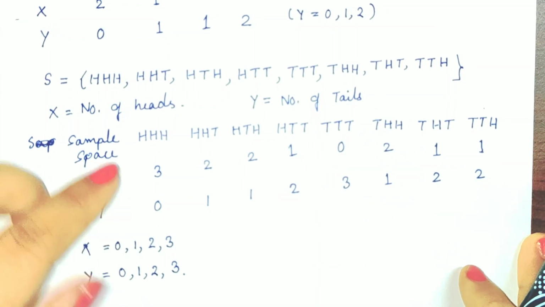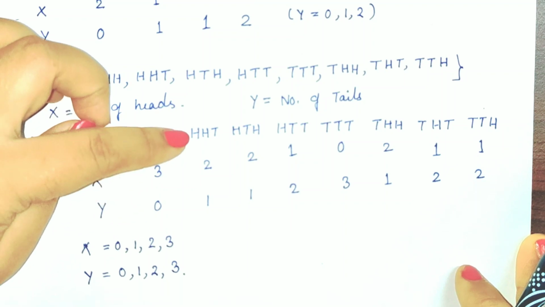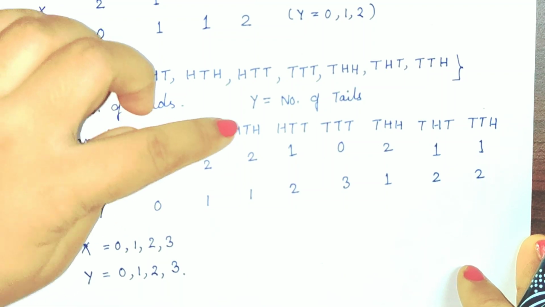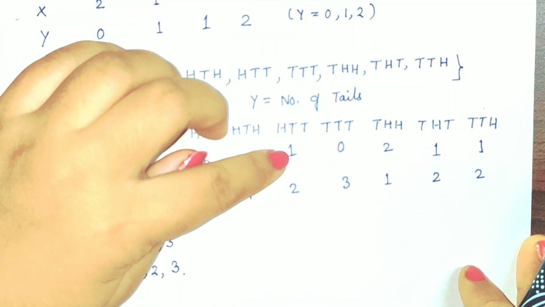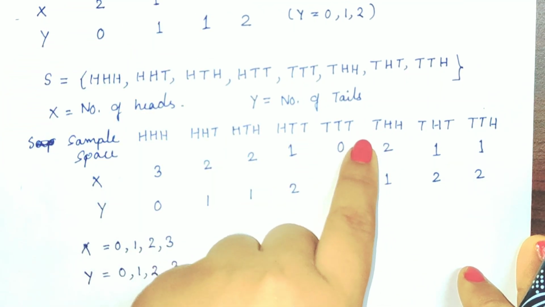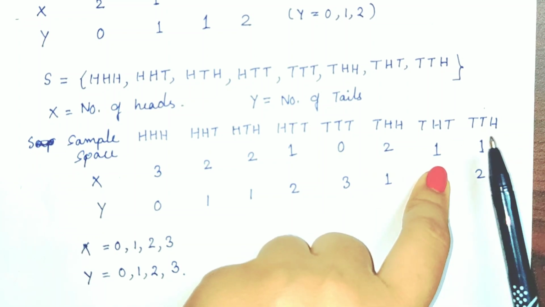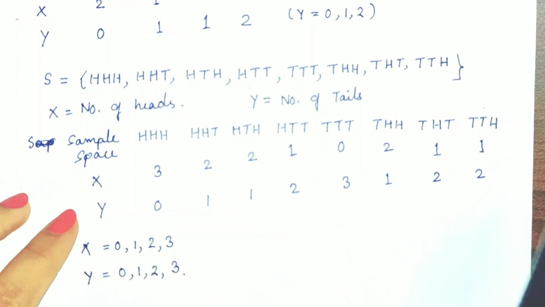Here in the sample space, first of all X: 3 heads are present, the value is equal to 3. 2 heads are present, the value is equal to 2. 2 heads, value 2. 1 head, the value is equal to 1. No head is present, the value is equal to 0. Then 2 heads are present, the value is equal to 2. 1 head is present, the value is equal to 1. 1 head is present, the value is equal to 1.